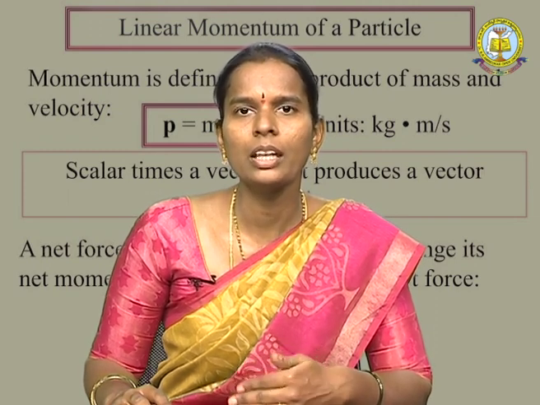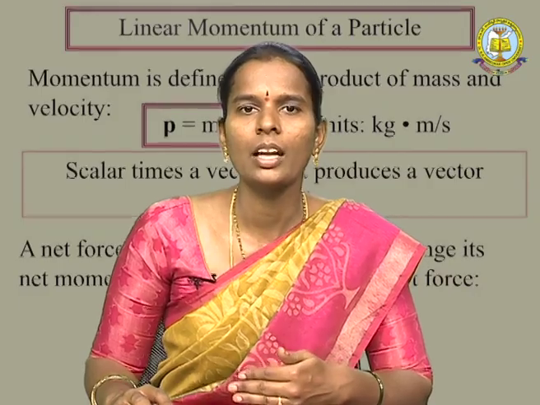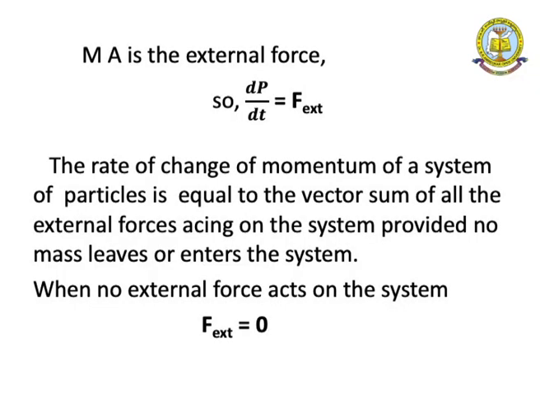So, F external is equal to MA, the external force applied. So, dP by dt is equal to the external force, that is F external. The rate of change of the momentum of a system of particles is equal to the vector sum of all external forces acting on the system, provided no mass leaves or enters the system.